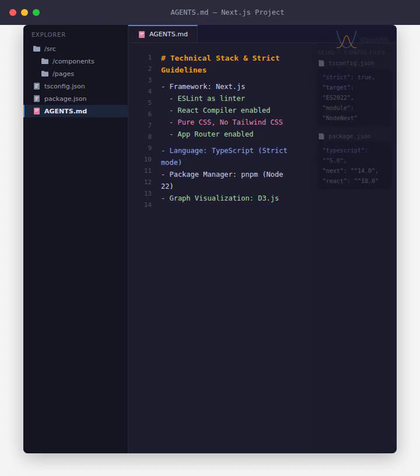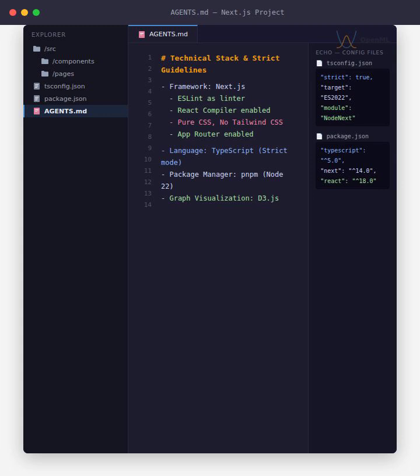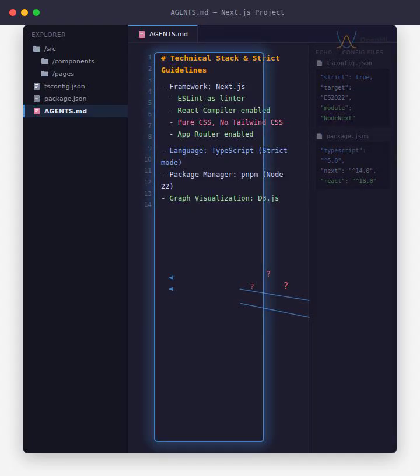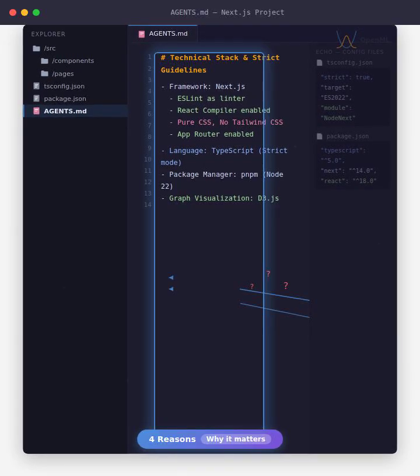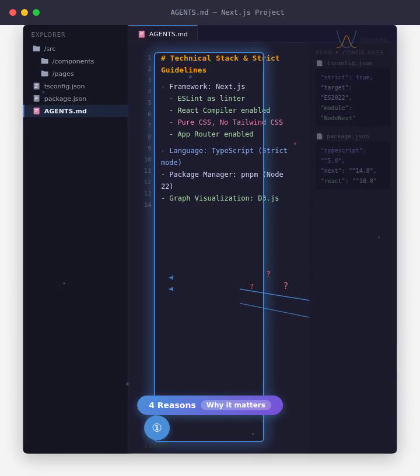Looking at this setup, we might wonder why we bother explicitly writing out the tech stack inside the manifest. It often feels like we are just repeating what is already glaringly obvious in the codebase itself. After all, couldn't a smart AI simply read our configuration files and figure it out on its own? While it might seem redundant at first glance, explicitly defining our stack is an absolute necessity for 4 crucial reasons.